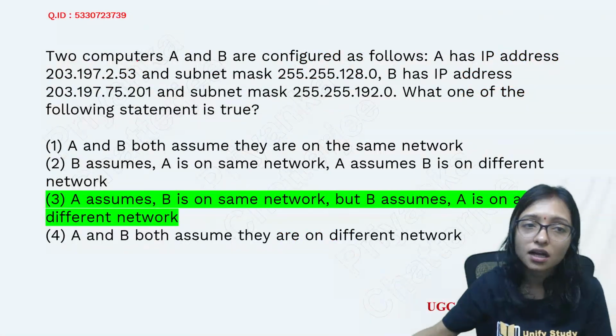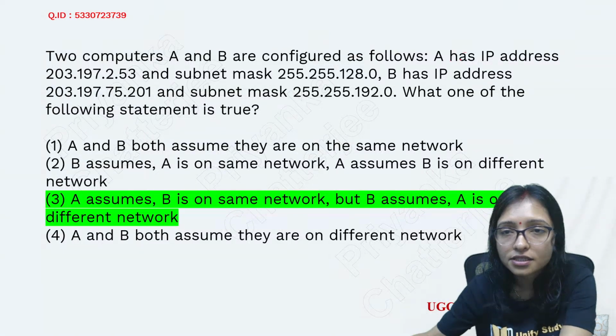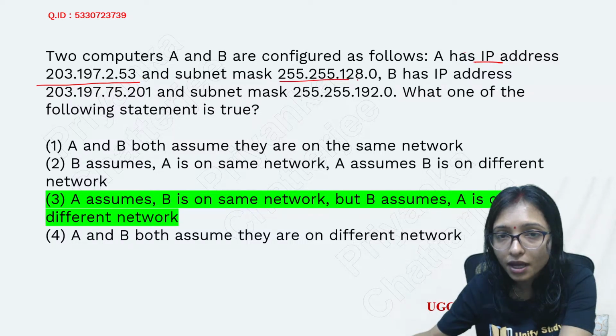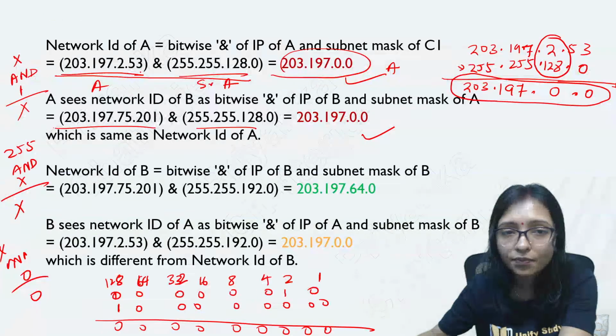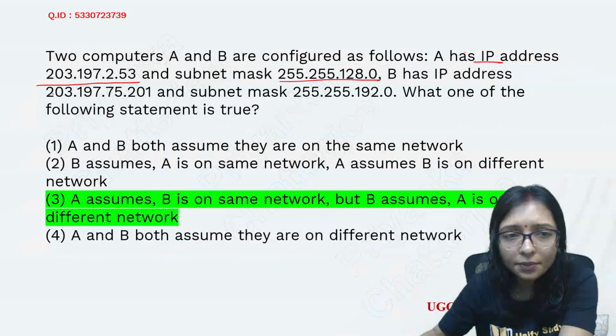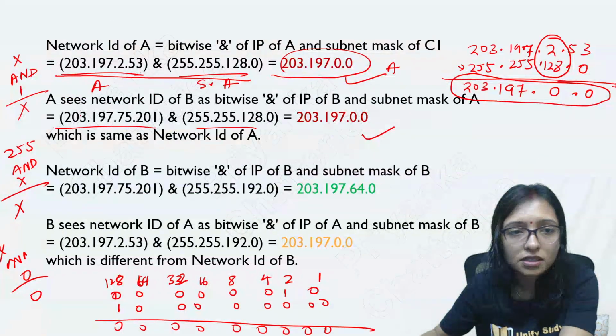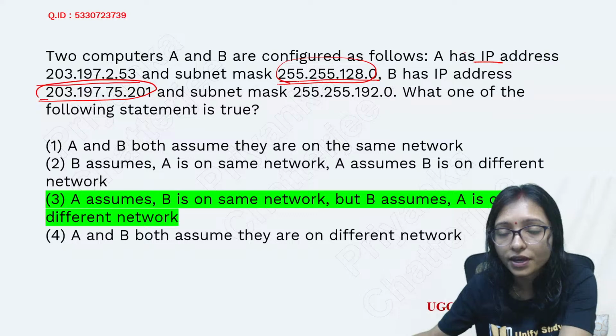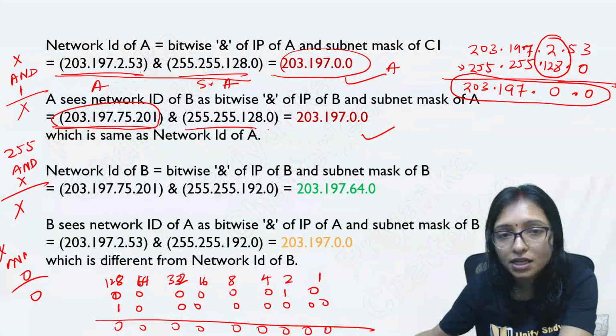Here, the IP address of A is this one and the subnet mask was this one, that we did, right? Now the IP address of B is this one, that is 201. This is the IP address of B. I am doing it with the subnet mask of A. This is the subnet mask of A.